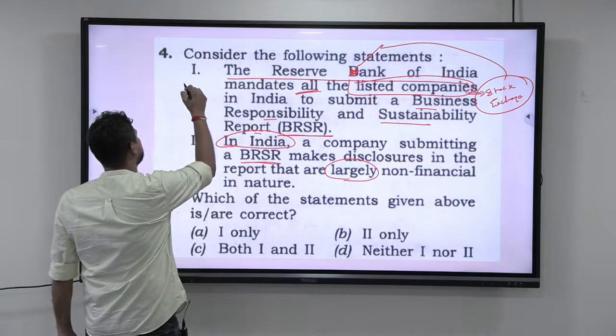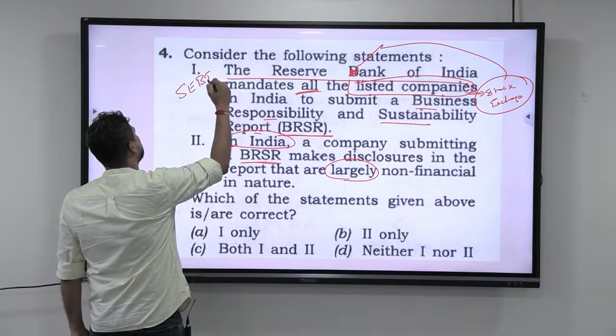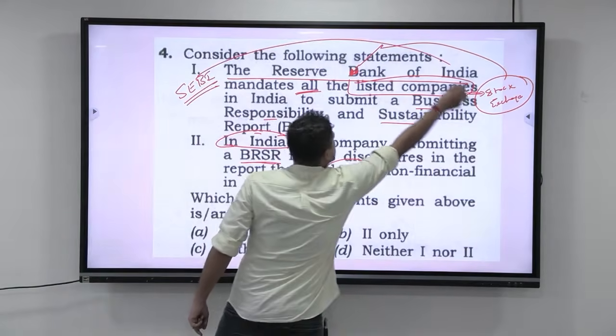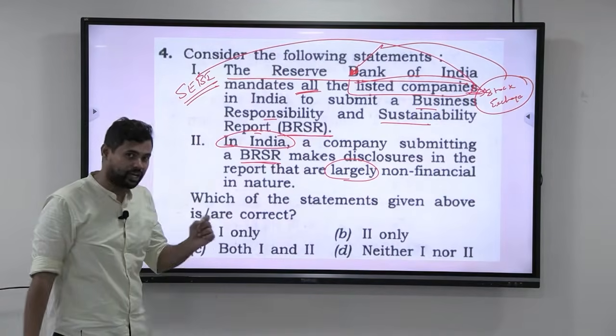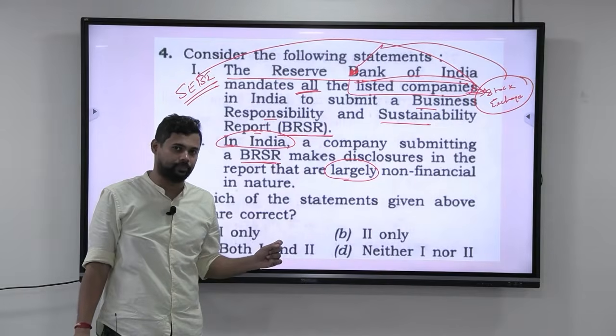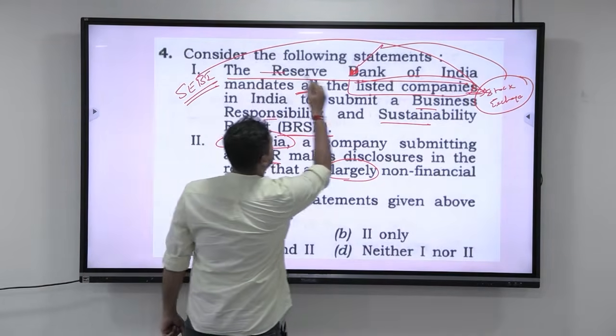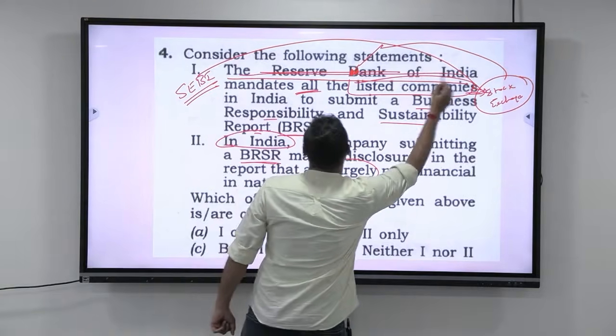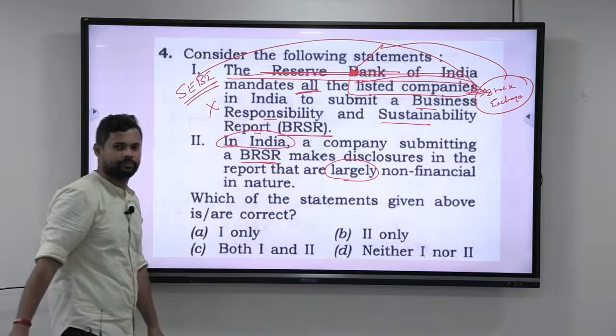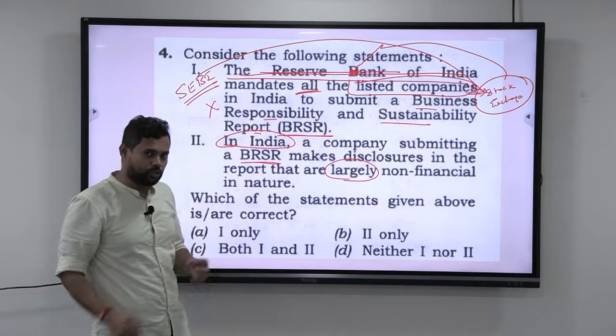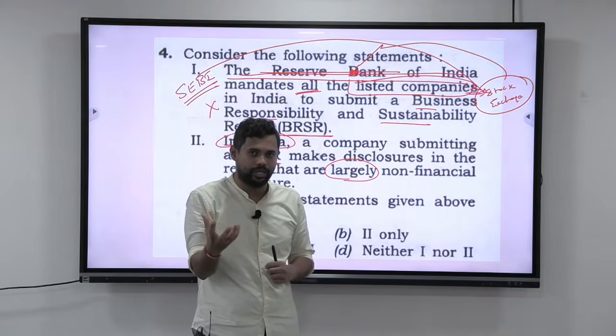The regulatory body that takes care of the companies listed in the stock exchange is the SEBI. SEBI is the regulatory body in charge of all the listed companies. Then why are they telling RBI? It just means that they have removed SEBI and added this term called RBI, and hence this statement is wrong.